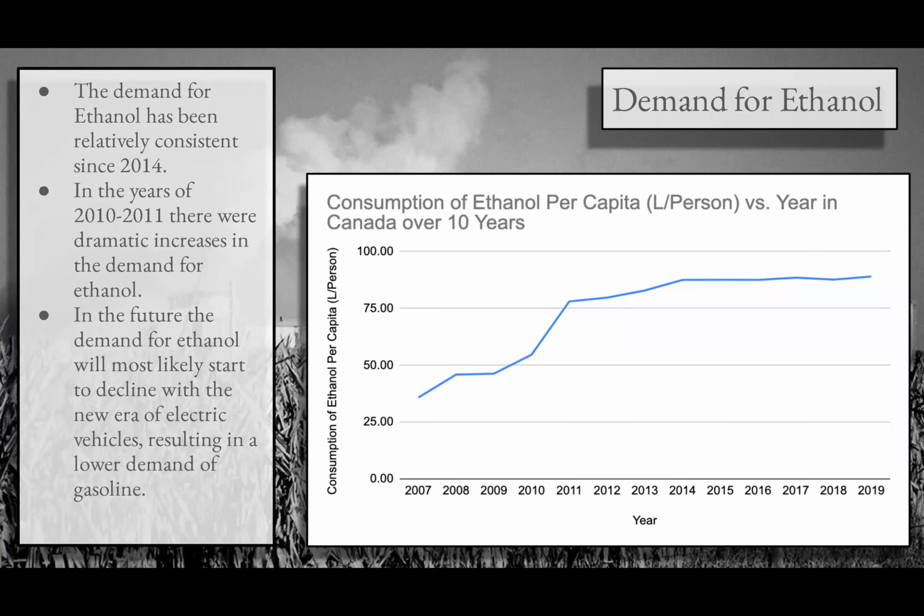And the demand for ethanol. The demand for ethanol has been relatively consistent since 2014. In the years of 2010 to 2011, there were dramatic increases in the demand for ethanol. In the future, the demand for ethanol will most likely start to decline with the new era of electric vehicles, resulting in a lower demand for gasoline.